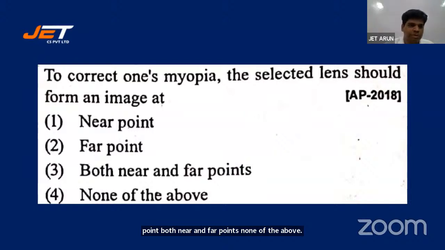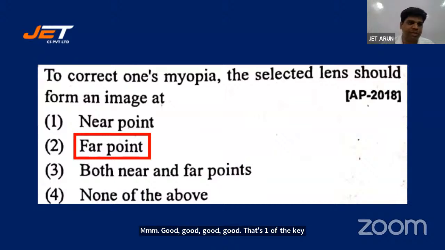Far point, Monica, 2. Good. That's what the key says, students. 2 is absolutely right. I got consistent 2, but yeah, far point, Sai children, please correct yourself.